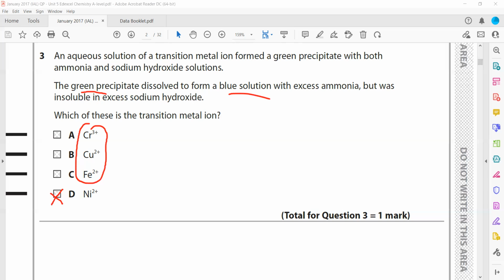As for chromium, the precipitate is soluble in excess sodium hydroxide, and in the case of iron, the precipitate does not dissolve in both cases, and in the case of copper, the precipitate will be blue in color.